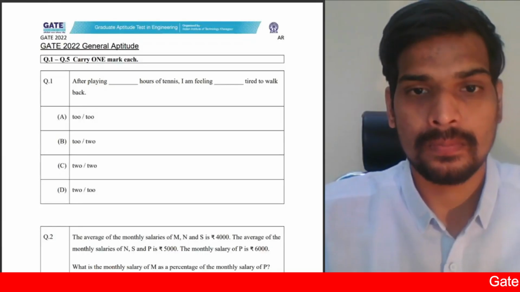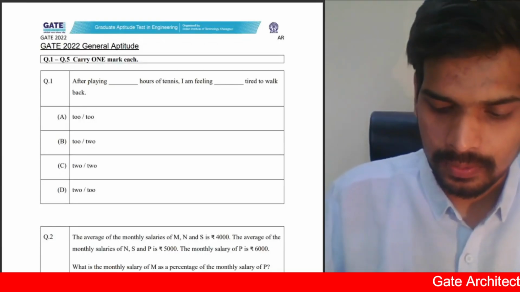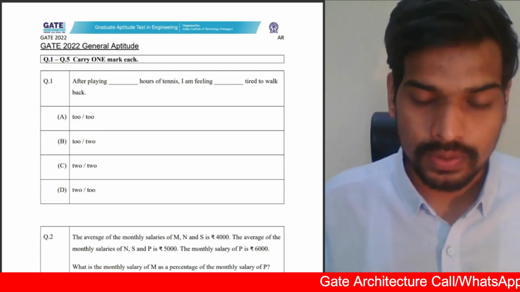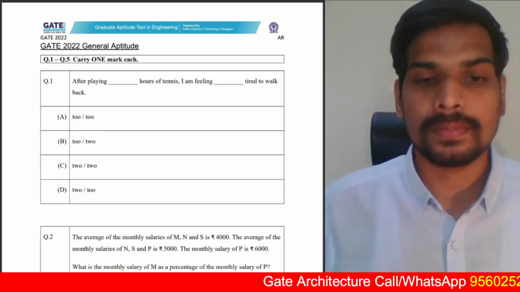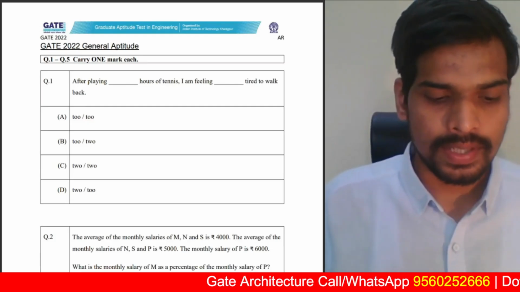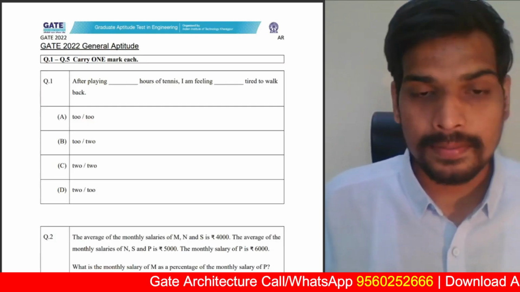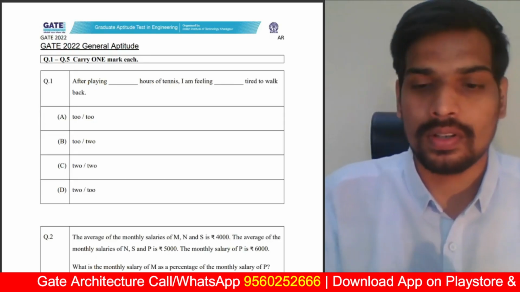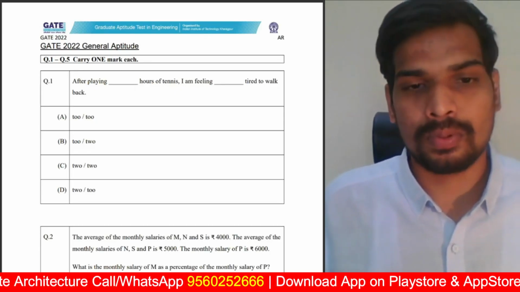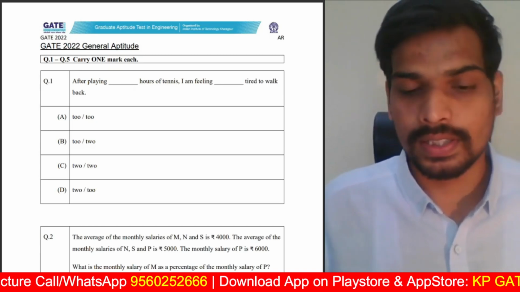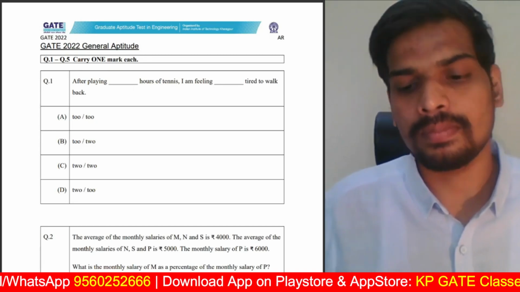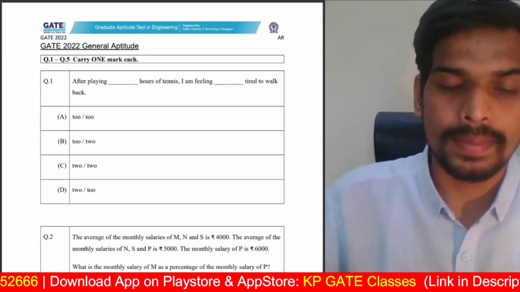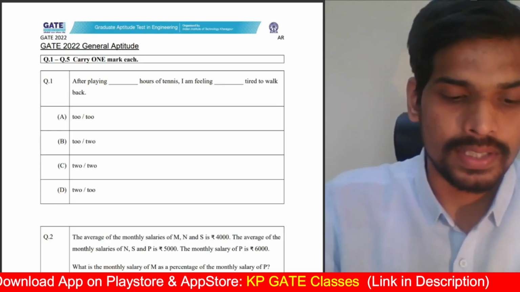Hello everyone, welcome to this discussion session on GATE 2022 architecture paper. Before I start with the solution part of GATE 2022, let us first discuss a few points about the exam paper itself. Firstly, the general feedback from most of the students is the paper is anywhere between moderate to difficult, and the cutoff probably could be around 35 marks. However, at this preliminary stage we cannot guess the cutoff, but that could be the possible mark around which you will be having the cutoff for this particular examination.